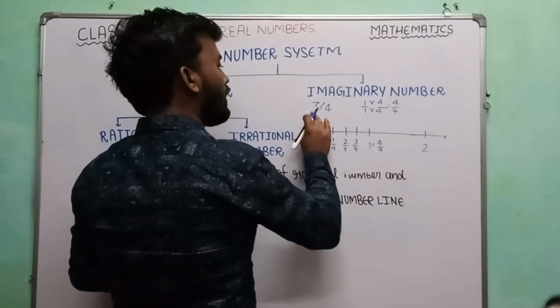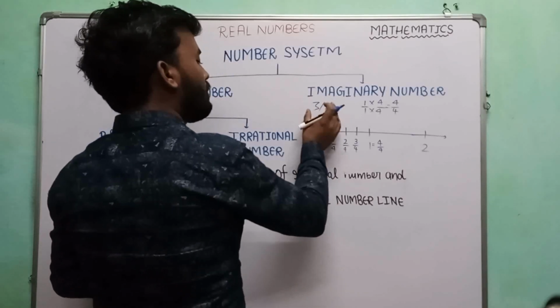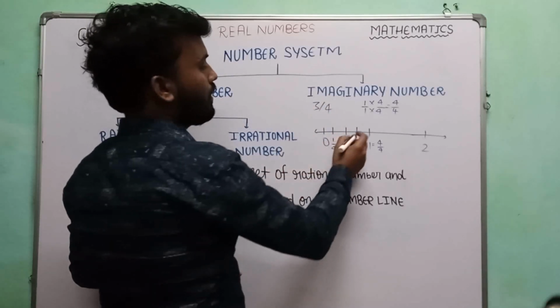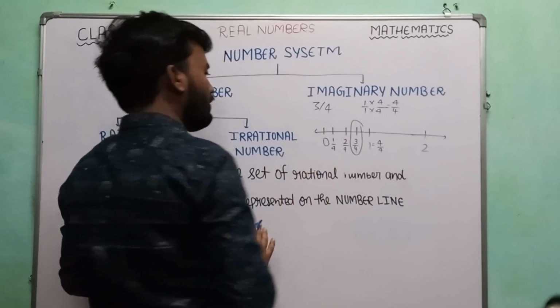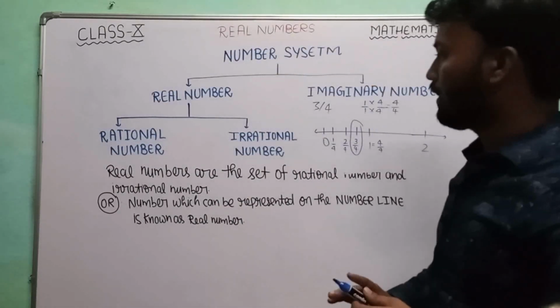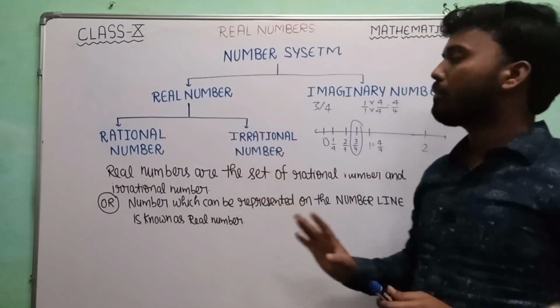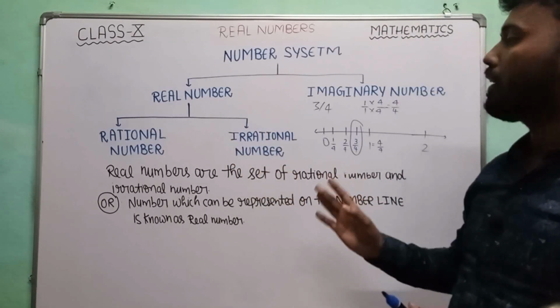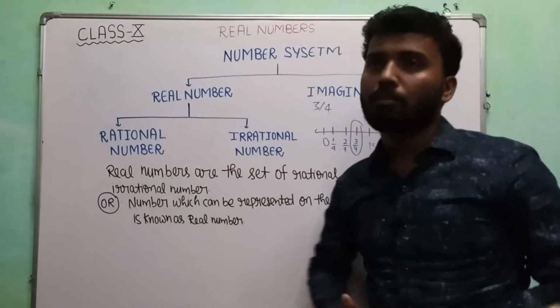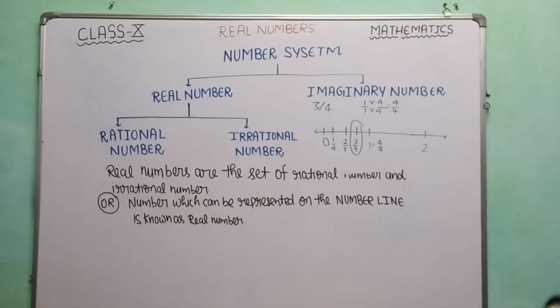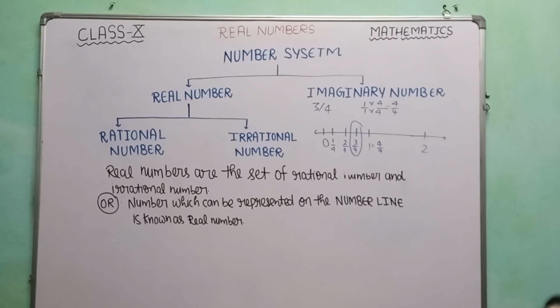So we are trying to represent 3 by 4 on the number line. So this one will become 3 by 4. In this manner, we can say that real numbers can be represented on the number line, but here we represented only rational numbers. What about irrational numbers? We will learn about this in the next section.